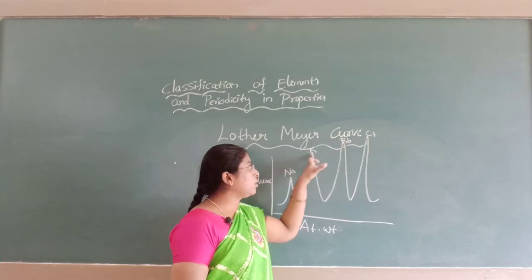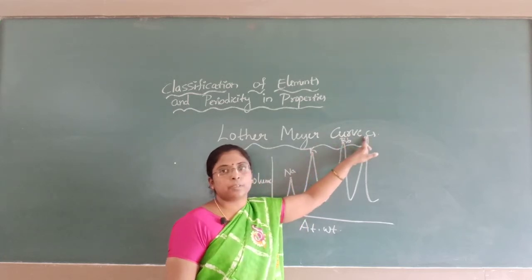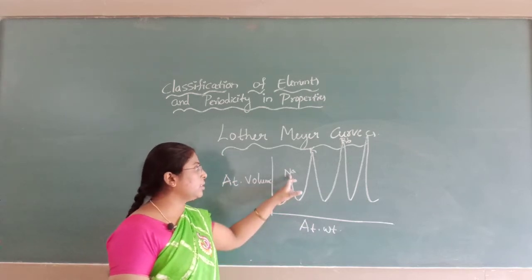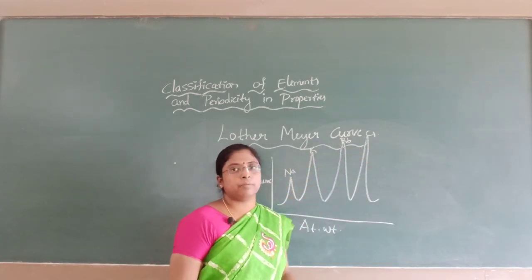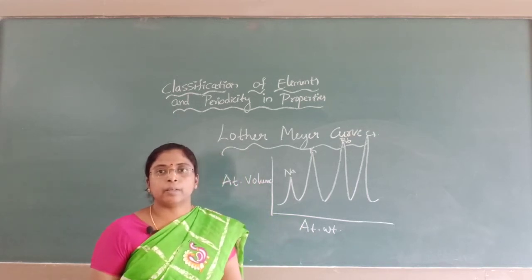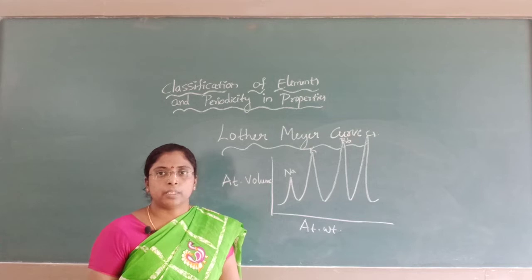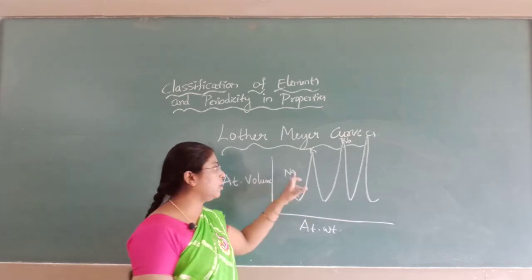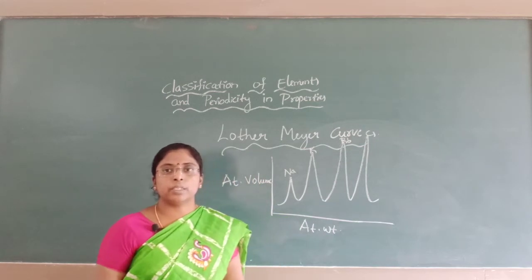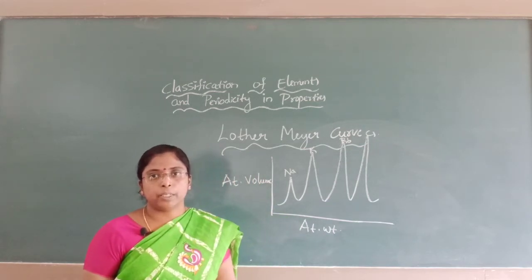The elements occupying the same positions have the same physical properties. These elements also exhibit the same physical properties. Hence, he gave that the elements with the same physical properties occupy the same position when the elements are arranged in increasing order of their atomic weight.